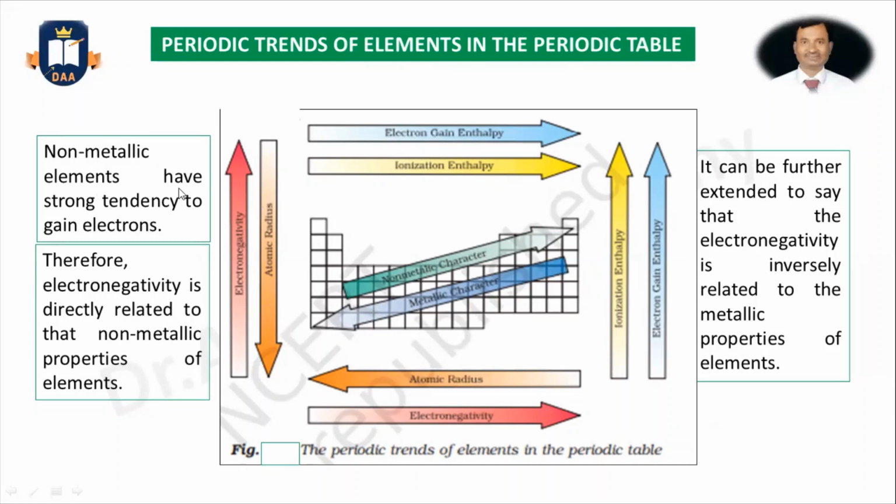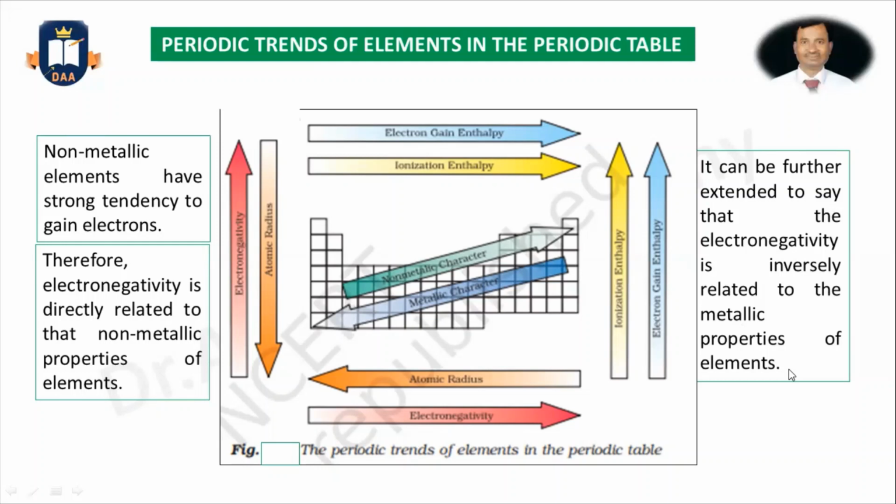Non-metallic elements have a strong tendency to gain electrons. Therefore, electronegativity is directly related to the non-metallic properties of elements. It can be further extended to say that electronegativity is inversely related to the metallic properties of elements.